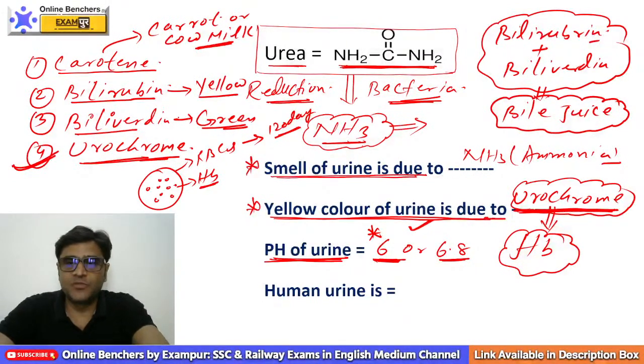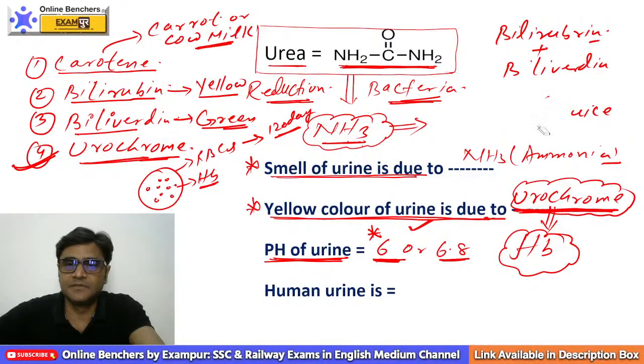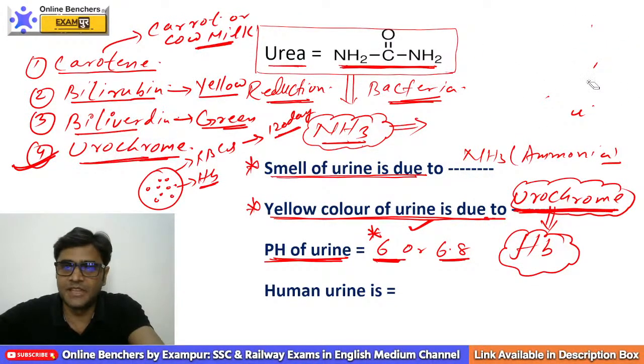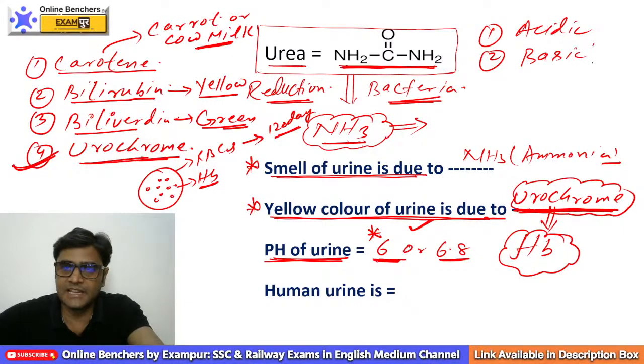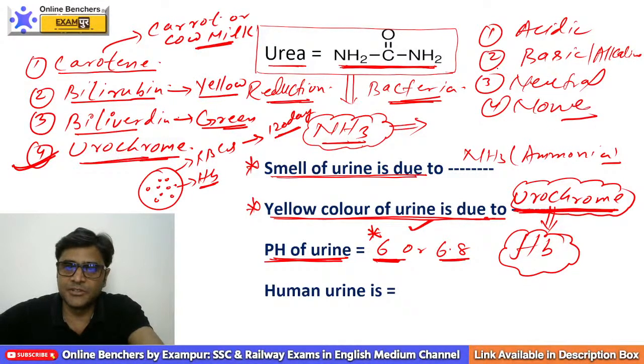Now please try to answer one more question. Human urine is acidic or basic in nature? Tell me. This is also a very important question. Suppose in options we have human urine is acidic. In the second option we have basic or alkaline, neutral, none of these. Definitely your answer should be human urine is acidic in nature.